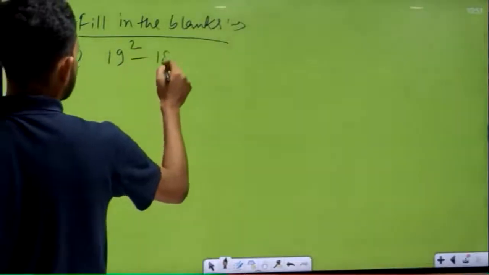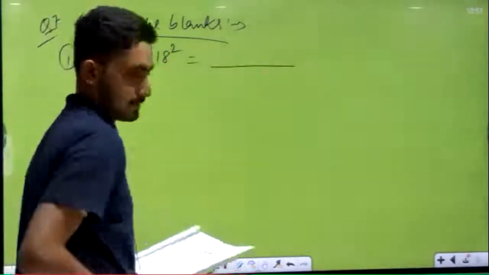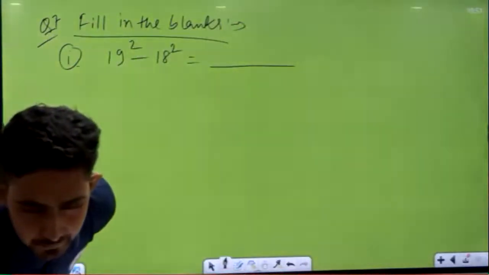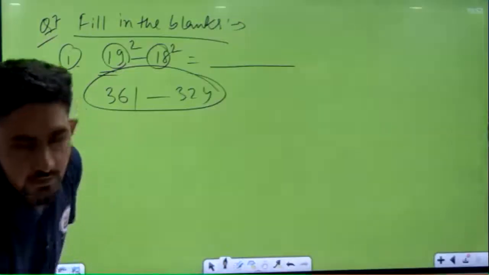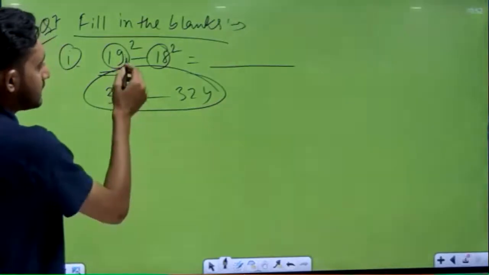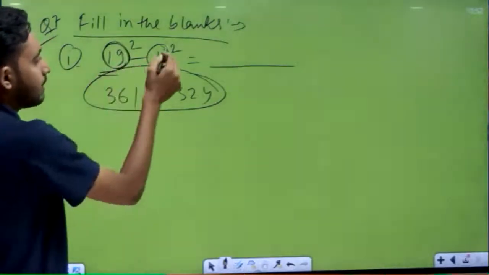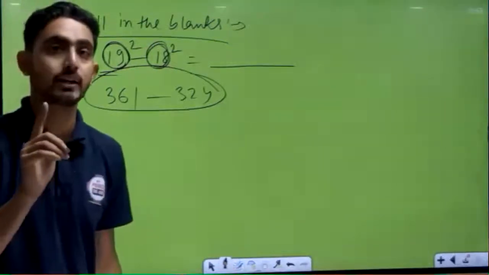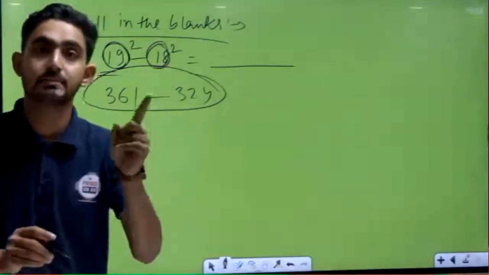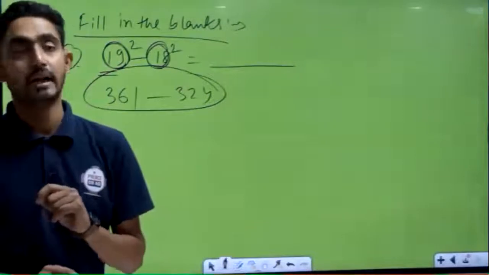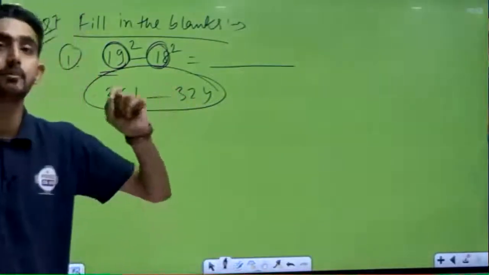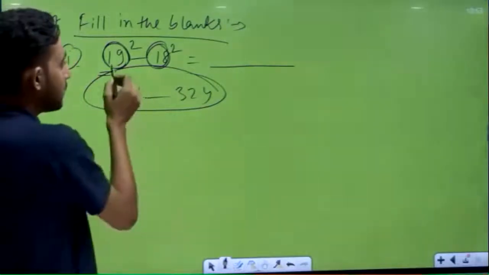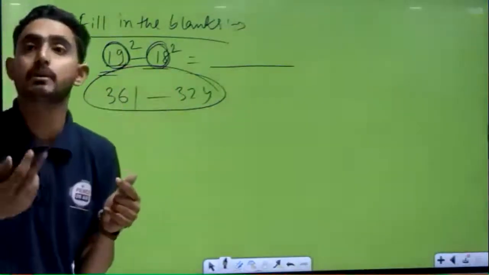19 square minus 18 square is equal to what? Now how will we solve the question? Anyone, any idea? Actually if you observe, this is a formula, a square minus b square. The formula is a square minus b square equals a plus b times a minus b. And you just actually ये formula यहाँ पे use क्यों कर रहे हैं? Why will we use this formula? Because these both numbers are consecutive numbers.